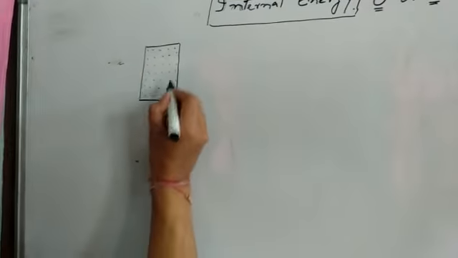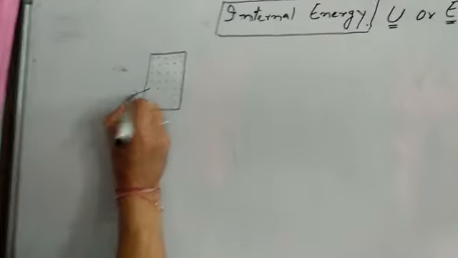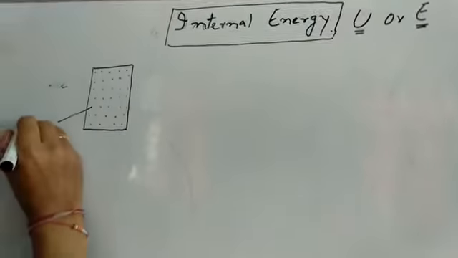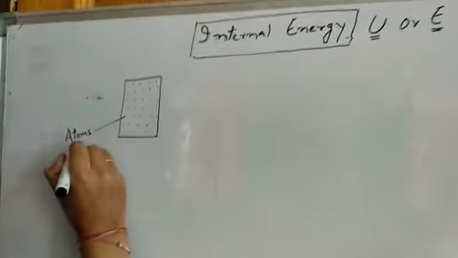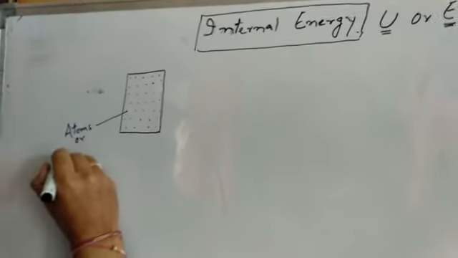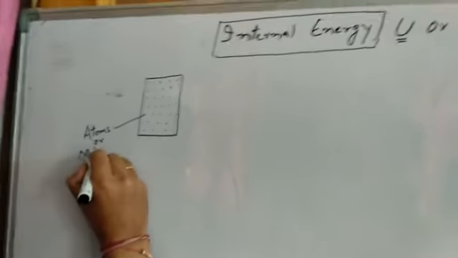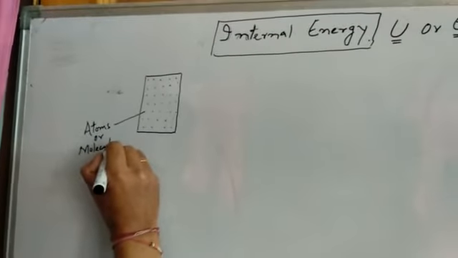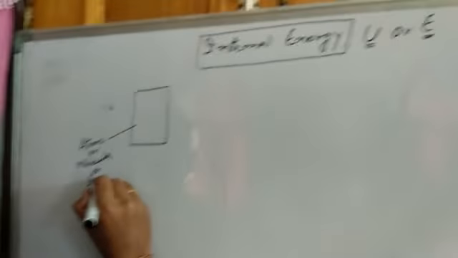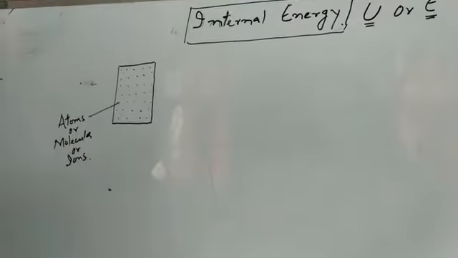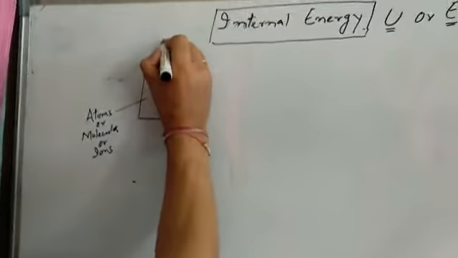Now, what are these particles? These particles can be atoms, they can be molecules, or they can be ions as well. So these are constituent particles of this system. Suppose this is system A.